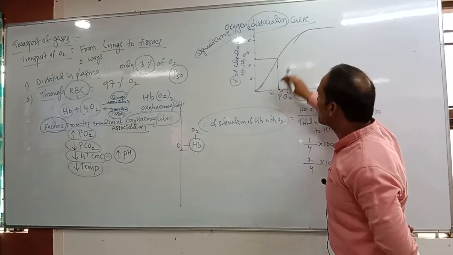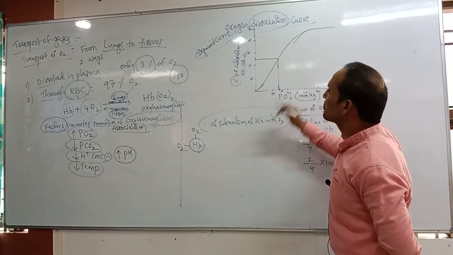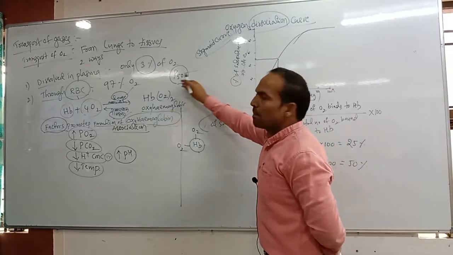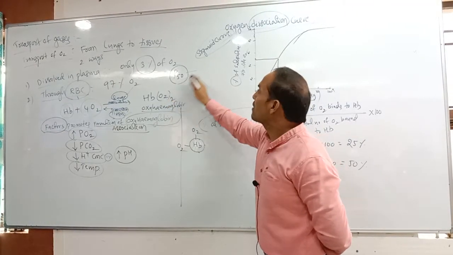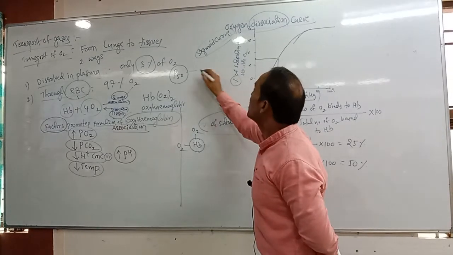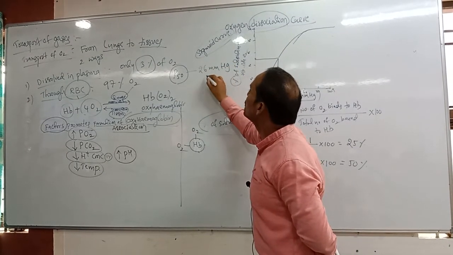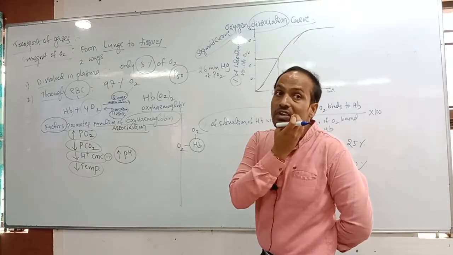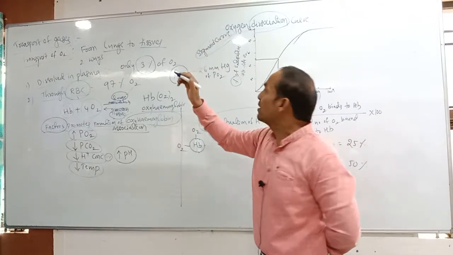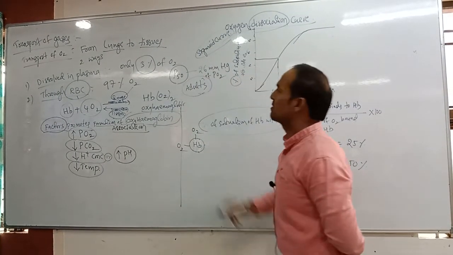So here approximately, the 50% saturation of hemoglobin occurs at mainly 26 mmHg, 26 mmHg of partial pressure of oxygen. This is called the P50 value. This is very, very important. It is occurring in adults.